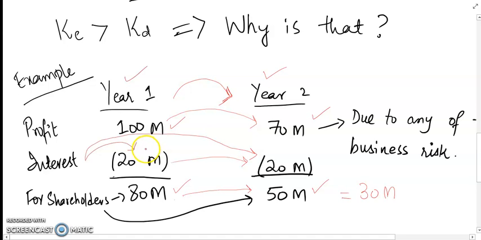And shareholders are the equity holders and they are the owners of the company, and they ultimately have the responsibility to share the risk, right? In this case 30 million.